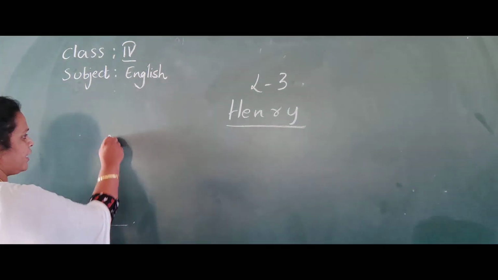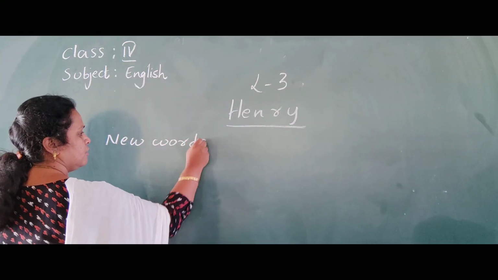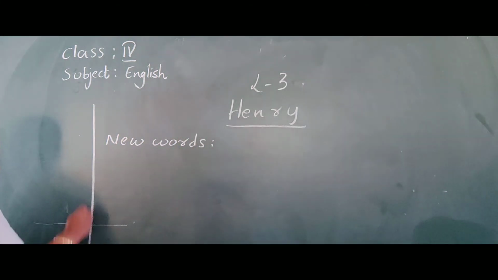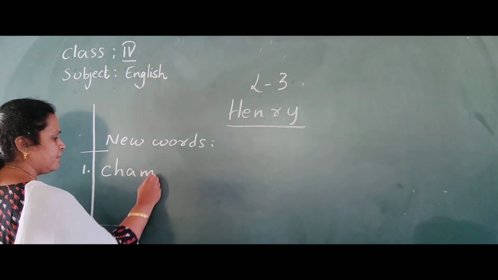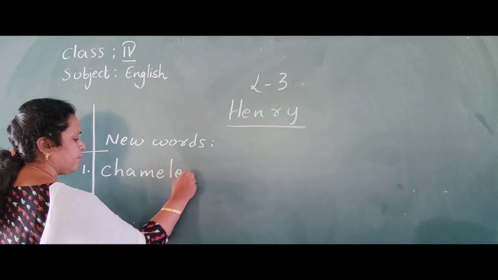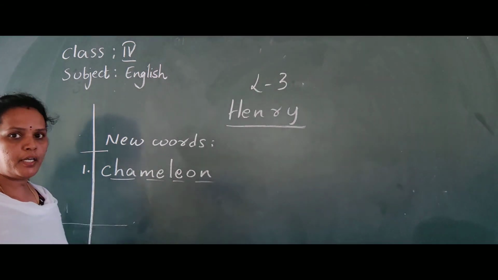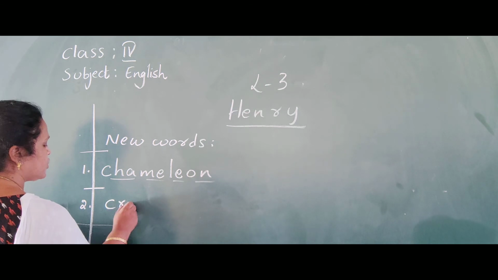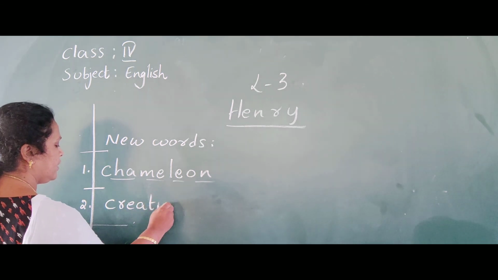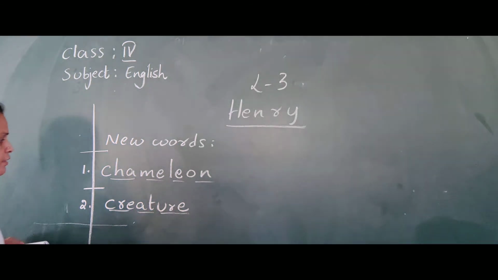So first, new words. Leave a line and write the first one, chameleon, C-H-A-M-E-L-E-O-N. Leave a line and write the second word, creature, C-R-E-A-T-U-R-E, creature.